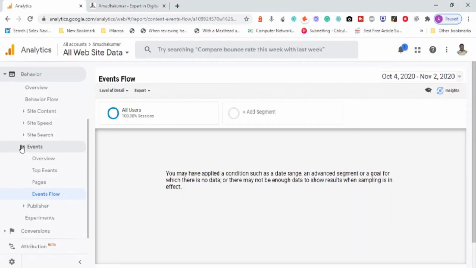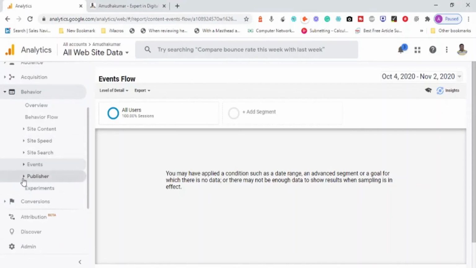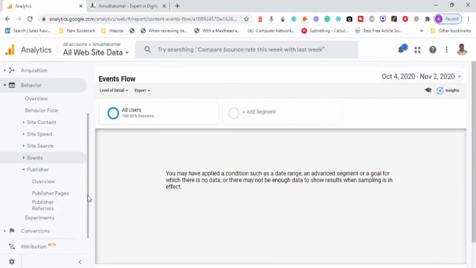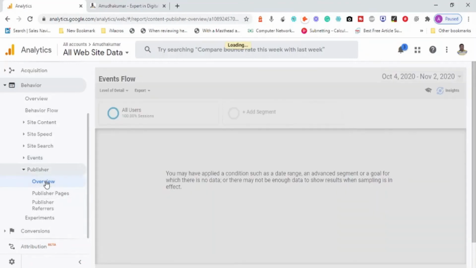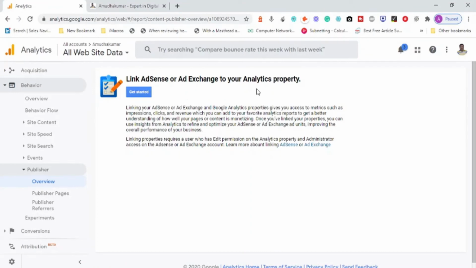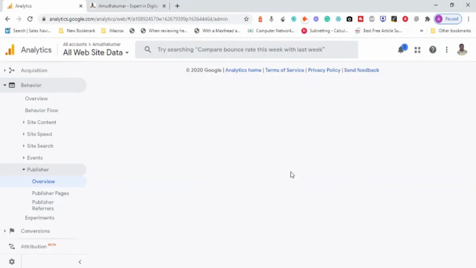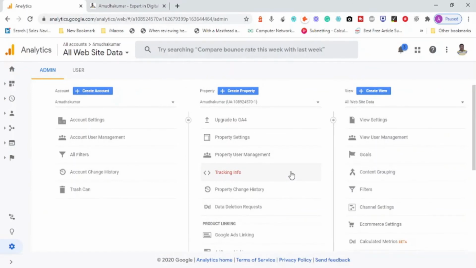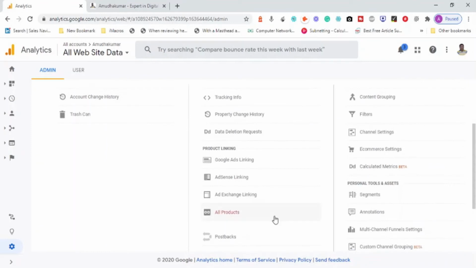It differs. But there is something called publisher, which means an AdSense account. Link your account with Google AdSense. I think the amadukumar.com account does not have Google AdSense displayed, but let us see if there is any point where we can show this one. Link AdSense and ad exchange to your analytics property. I think I don't need to link to this one, because this is the Amadu Kumar property settings. So, linking the account, AdSense linking.